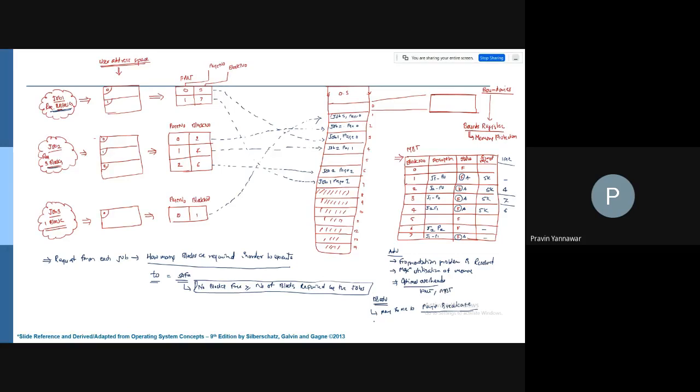Then the mapping hardware, page map table and memory block table, increases the cost of the computer. Cost is increased due to the mapping hardware. The size is getting increased due to the mapping hardware. This is really very important. But one more important issue which comes here, I'll just